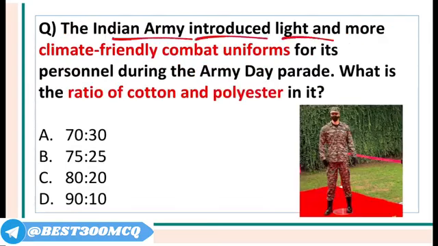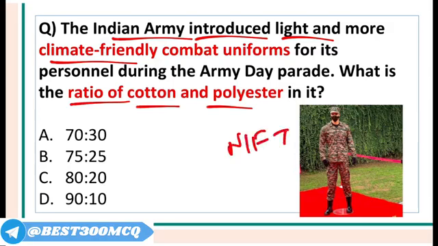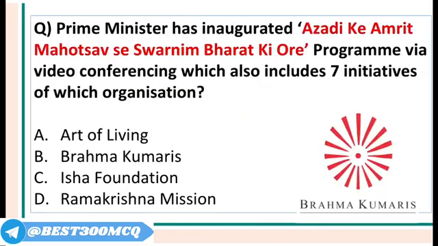Indian Army introduced light and more climate friendly combat uniform. So what is the ratio of cotton and polyester in the uniform? And this uniform has been created by National Institute of Fashion Technology. So the ratio is 70:30. 70% is cotton and 30% is polyester. It's very lightweight also, it dries quickly, it is more durable.